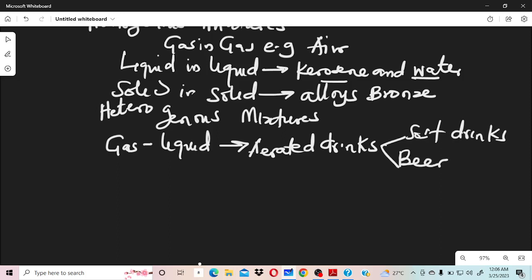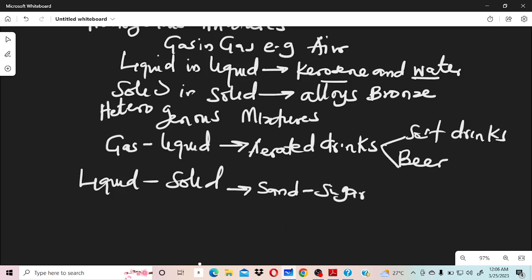Okay, you can have liquid in solid, and a good example is our sand sugar solution. Solution means water is there. So you have water, you have sand, you have sugar. So the water is acting as the liquid, while the sand and the sugar are acting as the solid mixed together. So they are heterogeneous mixtures.